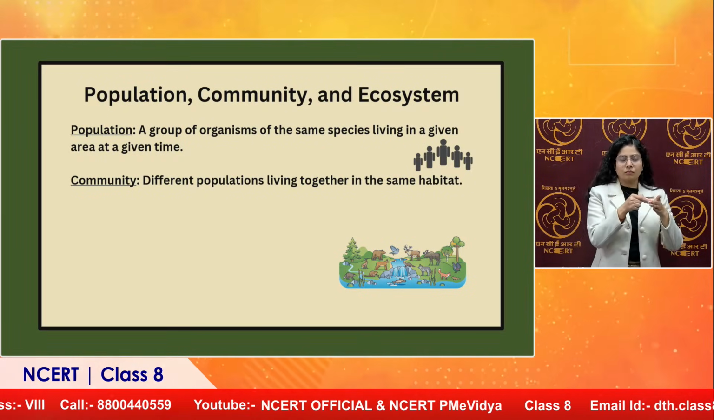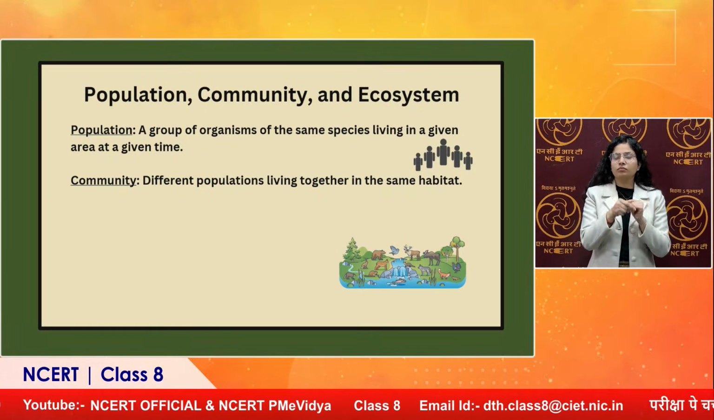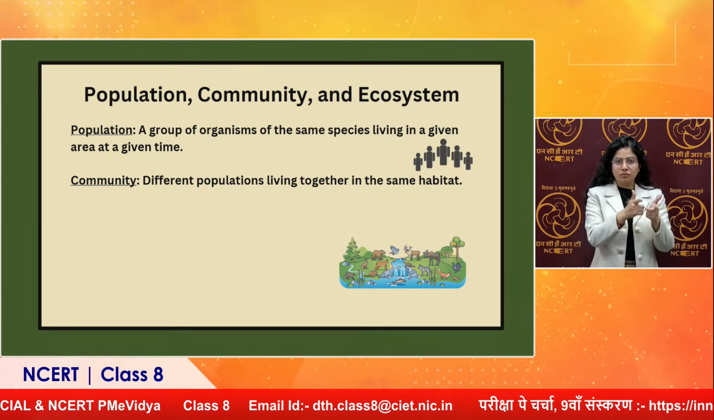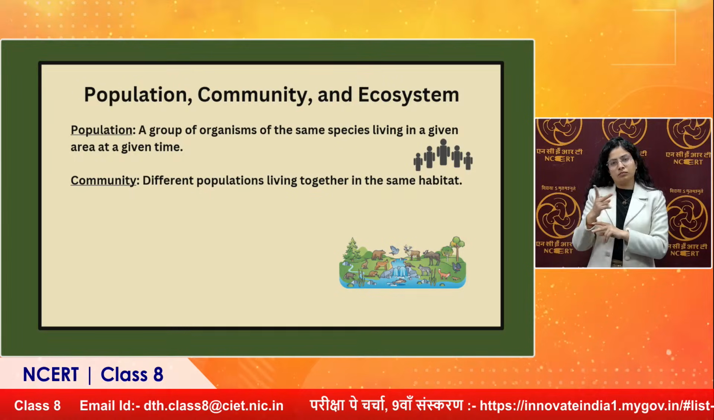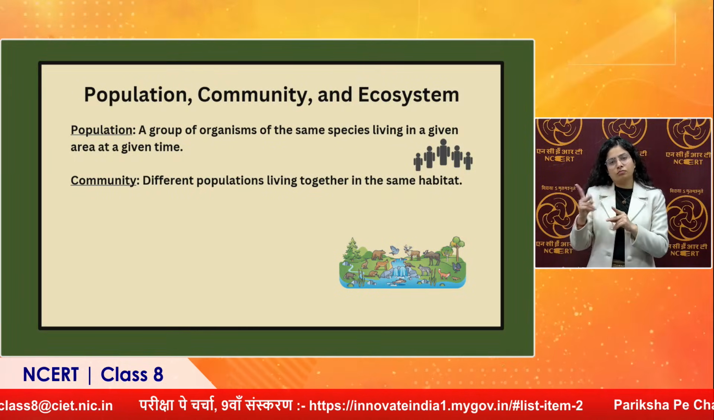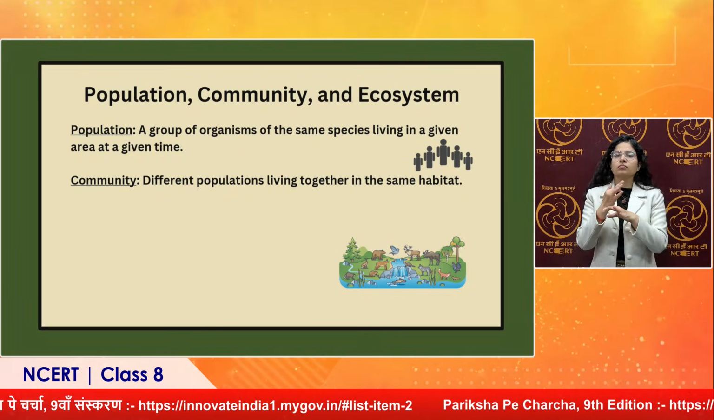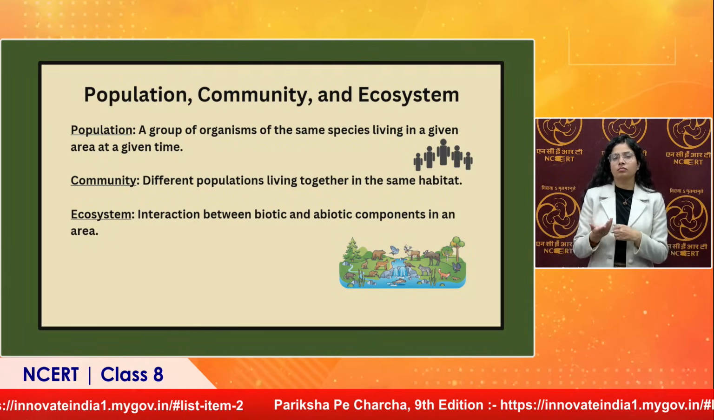Now if I talk about land, over land humans are also living. Then we have different plant varieties also. Then we have certain animals like cow, dogs, cats, buffaloes. Now different populations are living together. They make a community, right? Further moving ahead, the ecosystem.